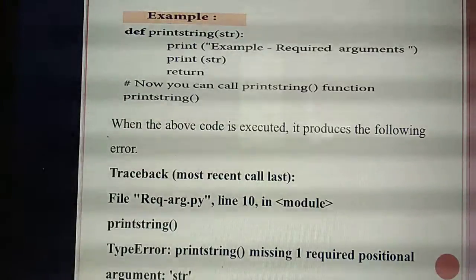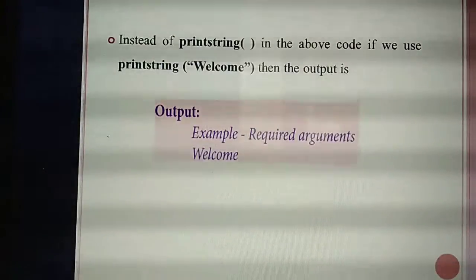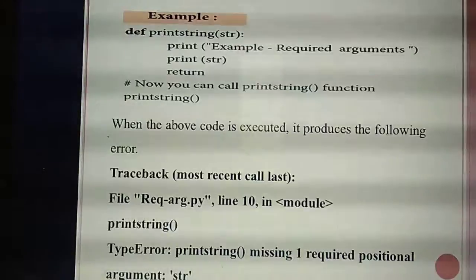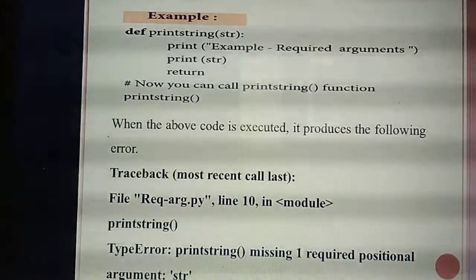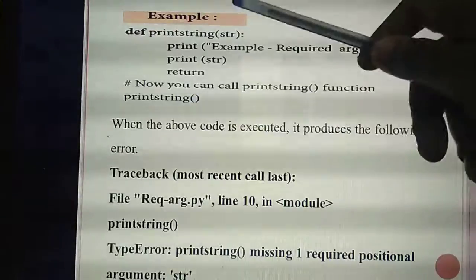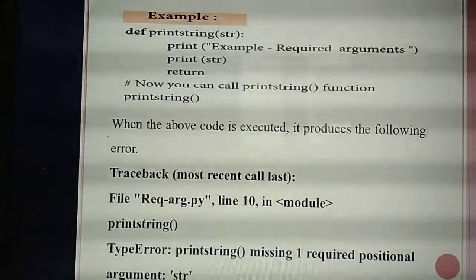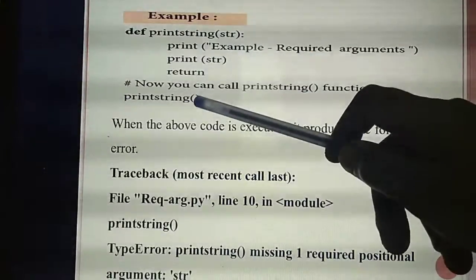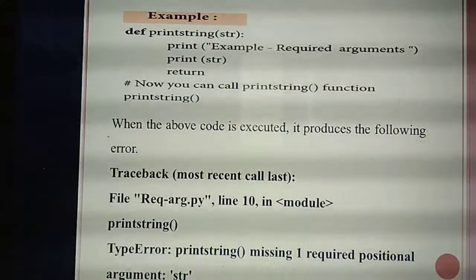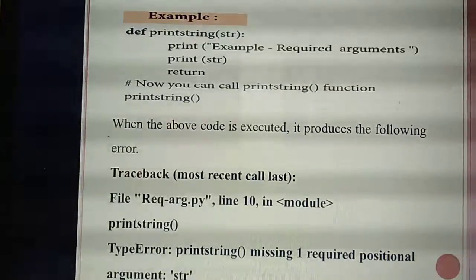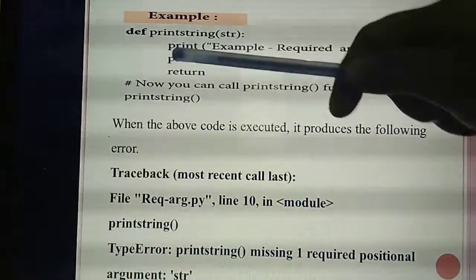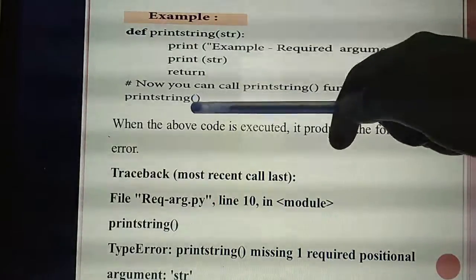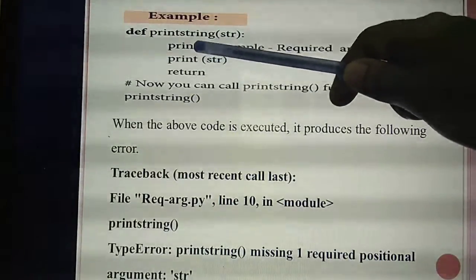Understand this program? Same program. Listen. So in the place of this str here, I am giving welcome. Think and say, in the place of this one, print string of, I am giving welcome. So now what's the value of the string str? Welcome. Otherwise think, in the place you are giving hi. Print string of hi. So now you are running the program. What output you will get? Think and say, in the place of print string of I am giving hi. So what's the value of str here? Hi. So listen. What's the output you will get?